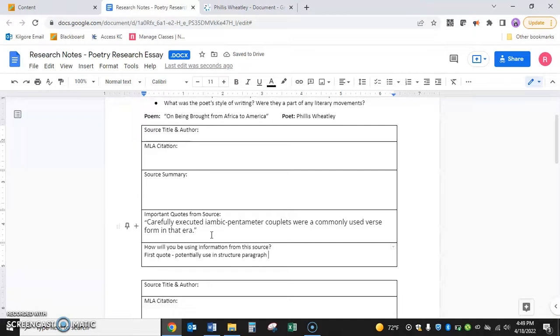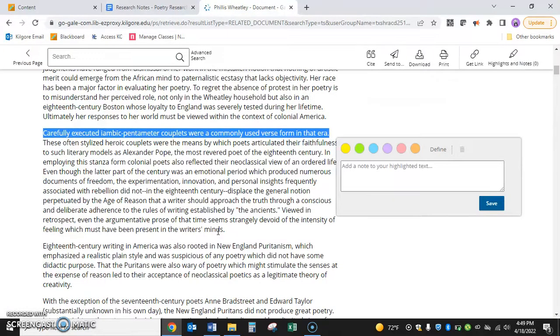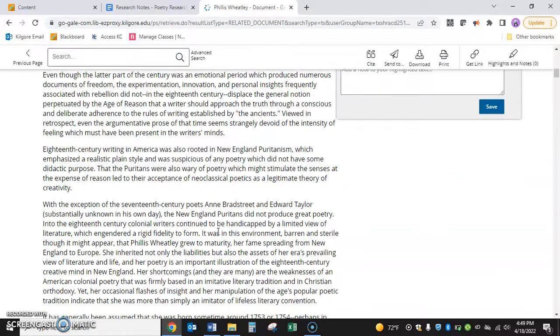Now, what I want you to do before you actually look for quotes is I want you to do a summary of the source where you're putting any important information from the source. This can just be in bullet points in your own words, and then you'll go through and you'll add in quotes as well. So that might be one piece of information I use from this source.